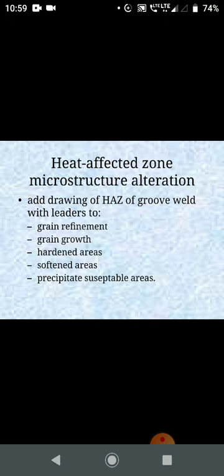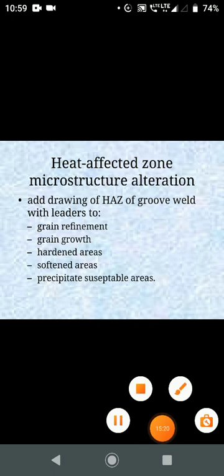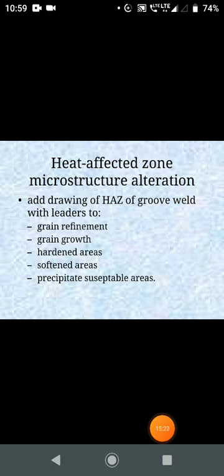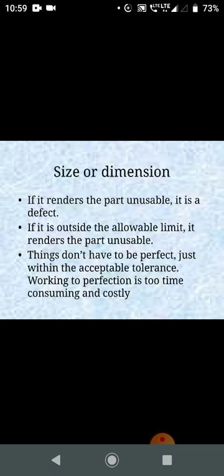The drawing leads to things like grain refinement, grain growth, hardened areas, softened areas, and precipitate-susceptible areas. So the groove weld can lead to these kinds of things.